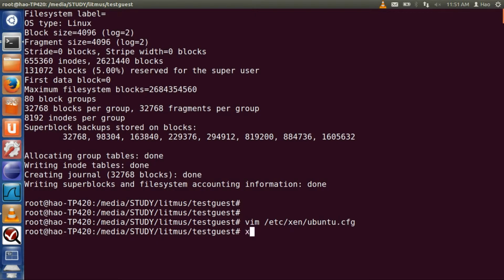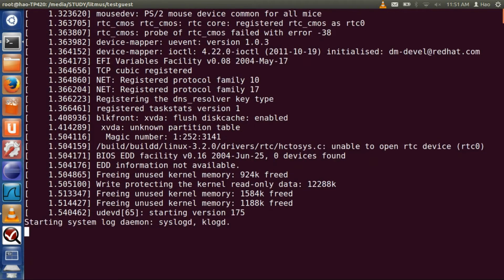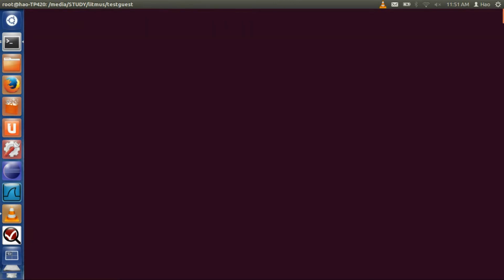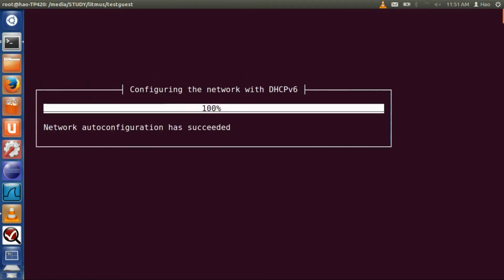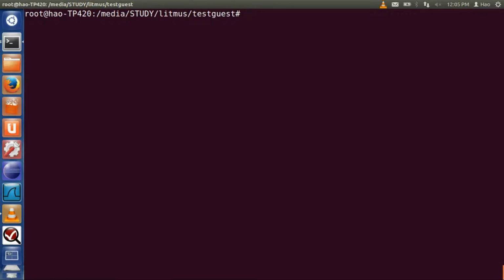Now we can boot it, using xl create -c ubuntu.cfg. Okay, so now it's booting up, and the next step is to install our system. During the installation, there will be disk partitioning and setting the username. It really should make no difference from the last video when we created a logical volume-based domain, so let's skip it.